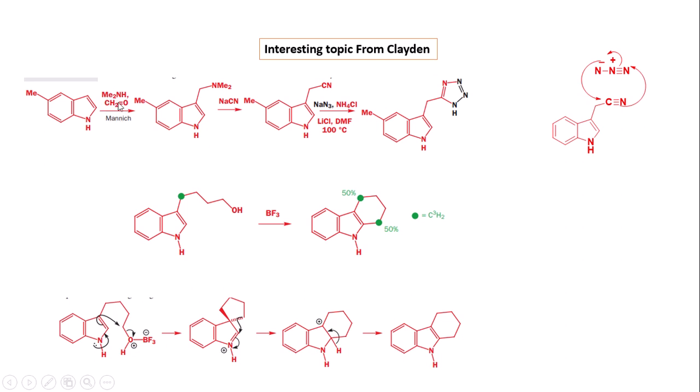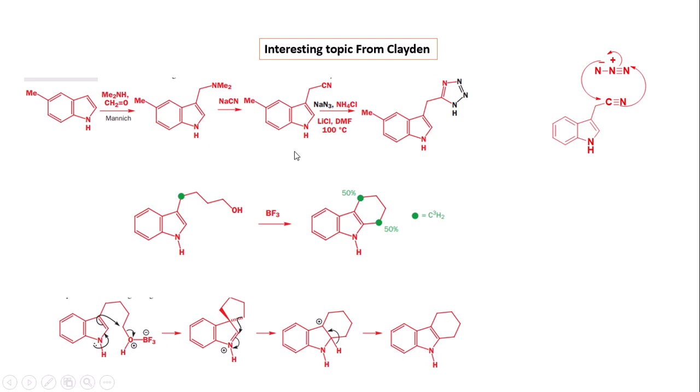Here the Mannich reaction produces the Mannich salt, and this Mannich salt is attacked by the pi electrons of the aromatic rings and produces the dialkyl substituted amine derivatives. Then this derivative, on treatment with sodium cyanide by the addition-elimination mechanism, produces the desired cyanide containing product.